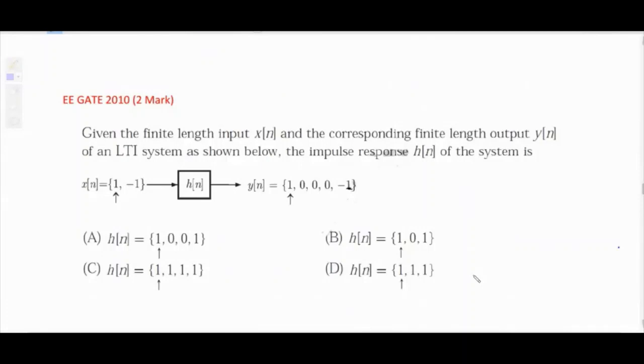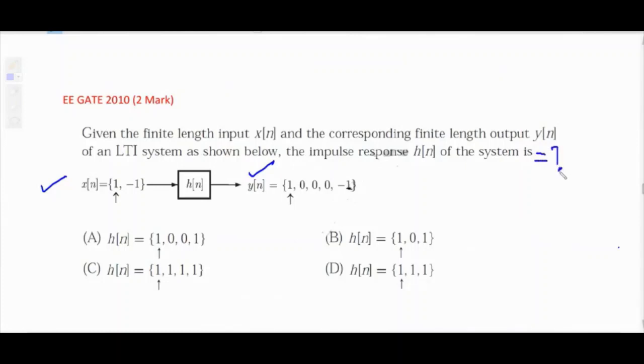One more electrical GATE 2010 2-mark question. Given finite length input x of n, which is 1 comma minus 1, and the corresponding finite length output y of n of an LTI system. So y of n is also provided, and we have to determine the impulse response h of n of the system.